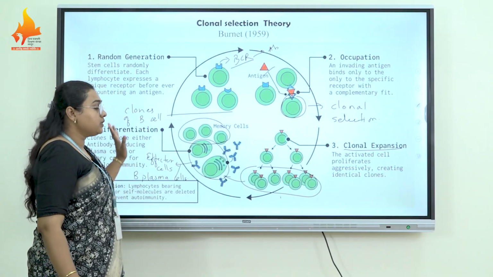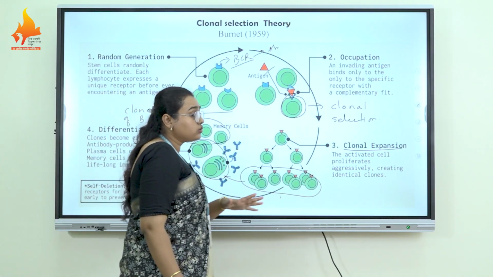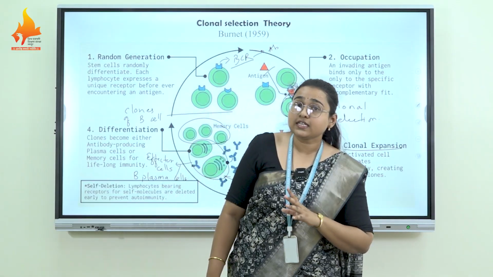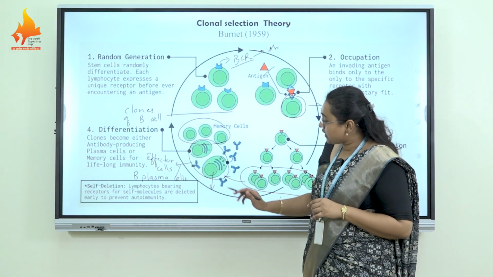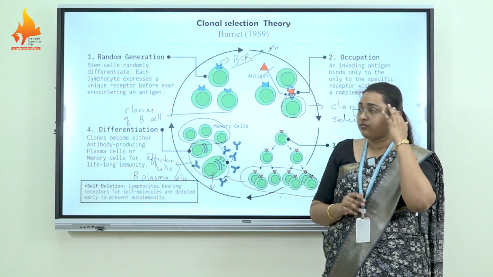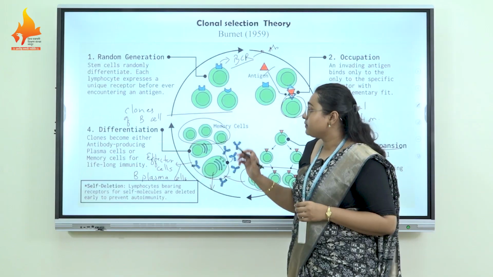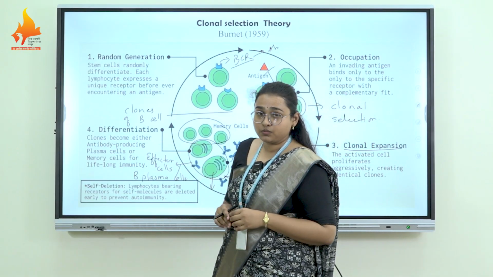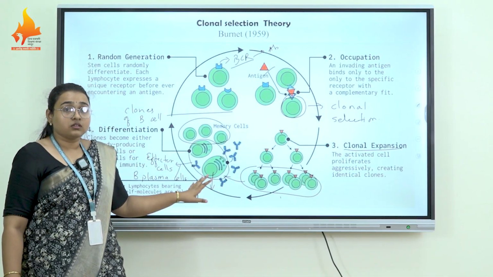So in this way, humoral immune response is generated, and this theory explains both primary immune response and secondary immune response. The primary immune response is basically generated through the B plasma cells, while the secondary immune response is generated through the B memory cells, through the differentiation process. And this is all about the clonal selection theory.